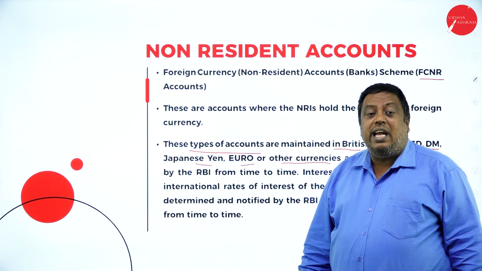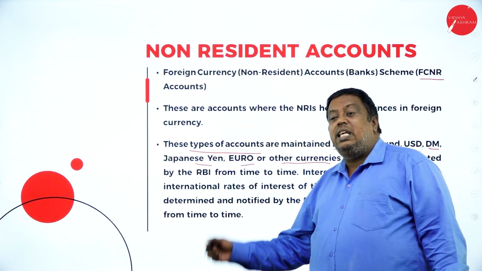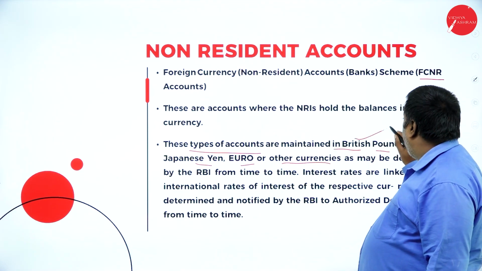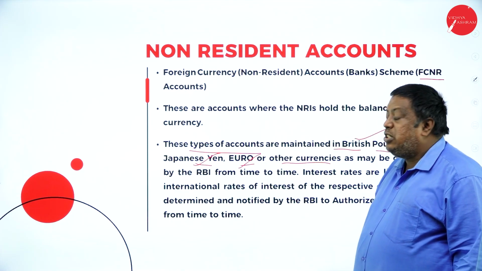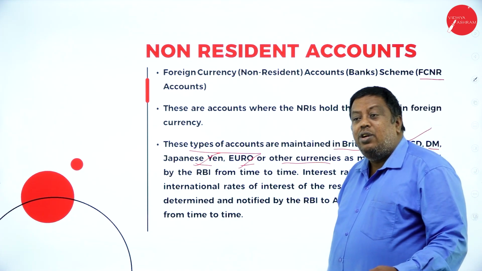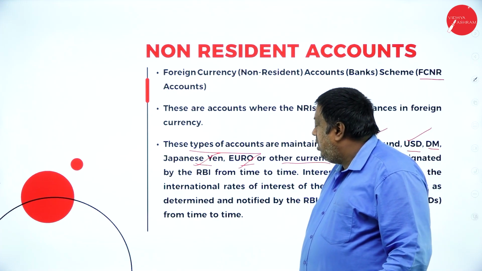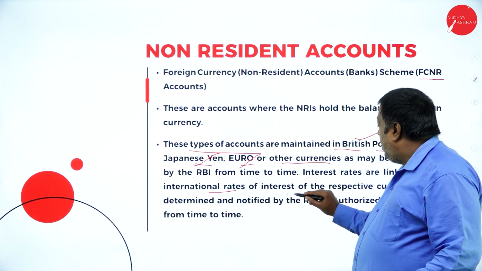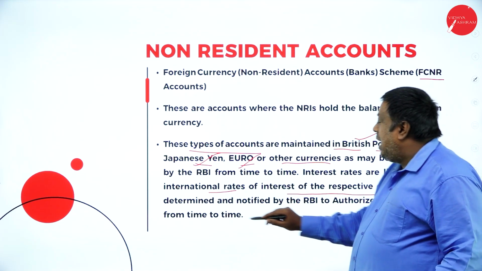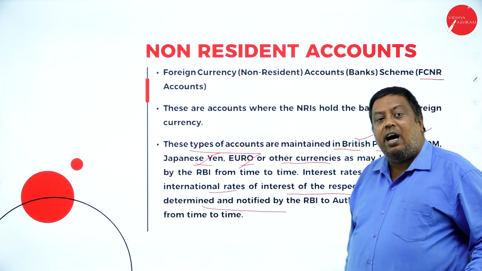Based on the international rates, the interest rates on respective currencies are determined and notified by the RBI.